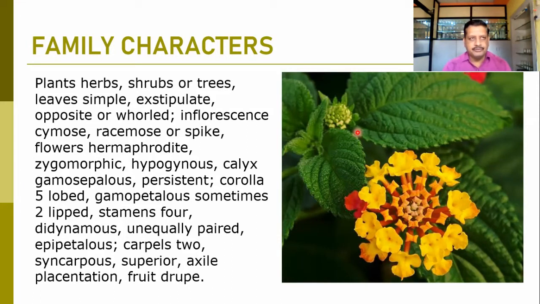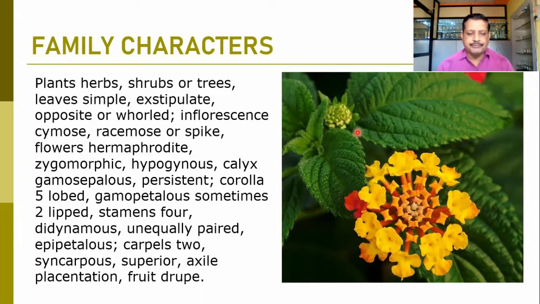Stamens are mostly four. They are didynamous in nature, where two stamens show shorter filaments and two stamens show longer filaments. So the didynamous condition is observed here. They are unequally paired, epipetalous. They are attached on the petals or the corolla tube. Carpels are mostly two. A bicarpellary syncarpous ovary is there. The ovary is in the superior position. And when we talk about placentation, it is axile placentation.